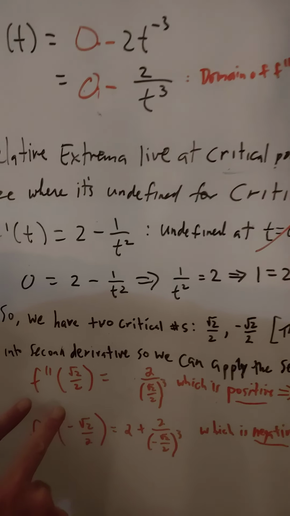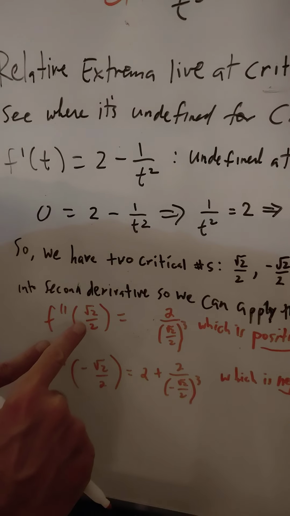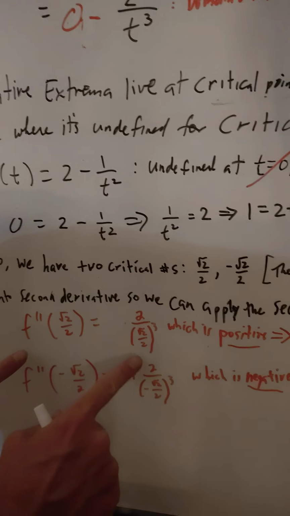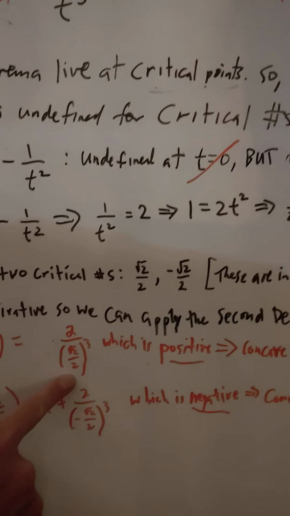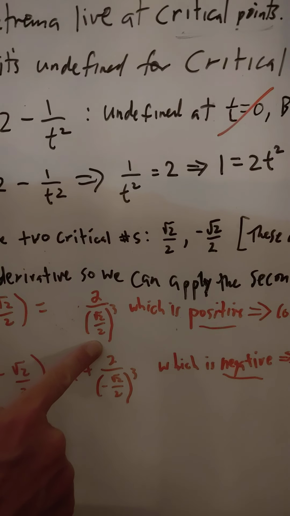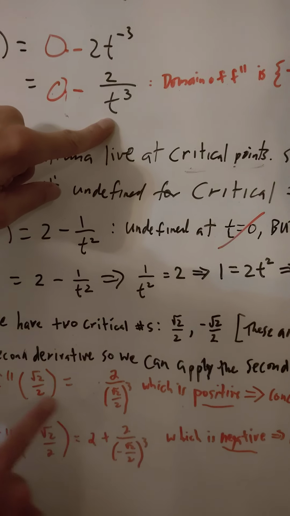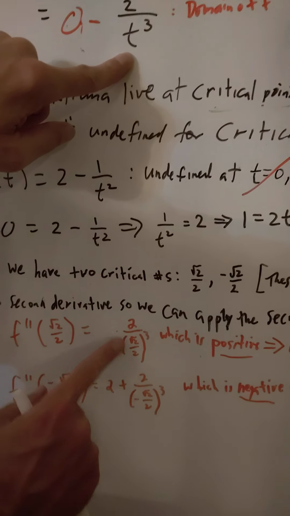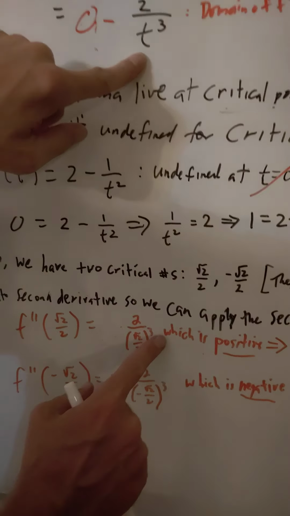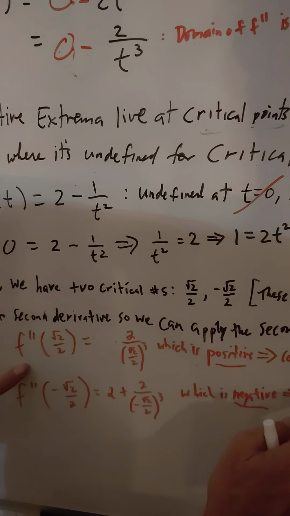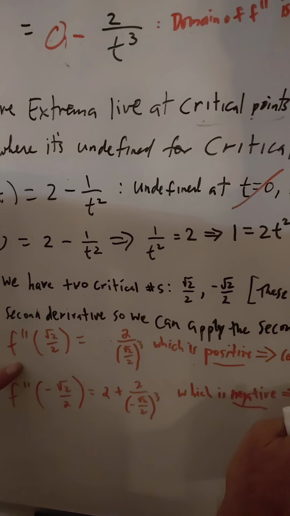Okay, here we are. So f double prime of the first critical number is going to be this. Because again, f double prime, we have right here, 2 over t cubed. So t is the square root of 2 over 2. So 2 over t cubed. Isn't a positive divided by a positive a positive? I don't even care what the actual value is. I just want to know the sign. So whenever your second derivative is positive, that means for that interval, the graph is concave up. Whenever you have concave up, you go through a minimum.